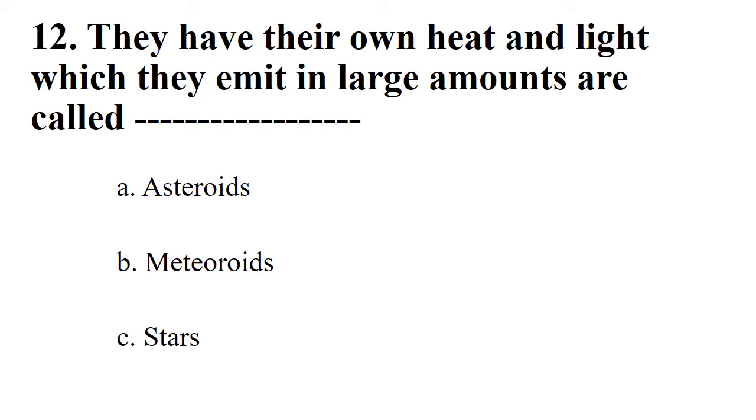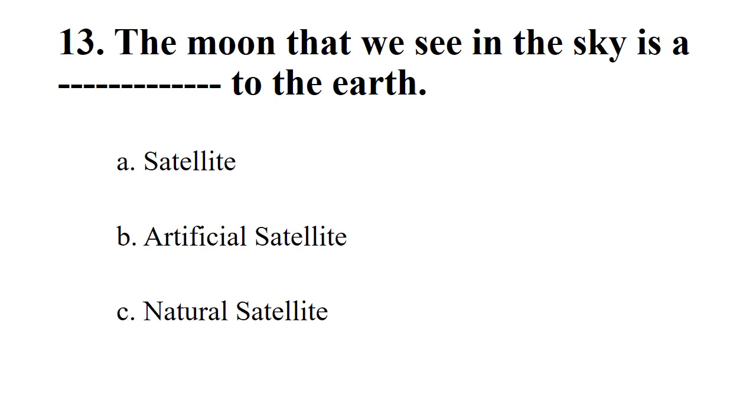They have their own heat and light which they emit in large amounts, and are called? Options: asteroids, meteoroids, stars. The right option is stars. Next. The Moon that we see in the sky is a dash to the Earth. Options: satellite, artificial satellite, natural satellite. The right option is natural satellite.